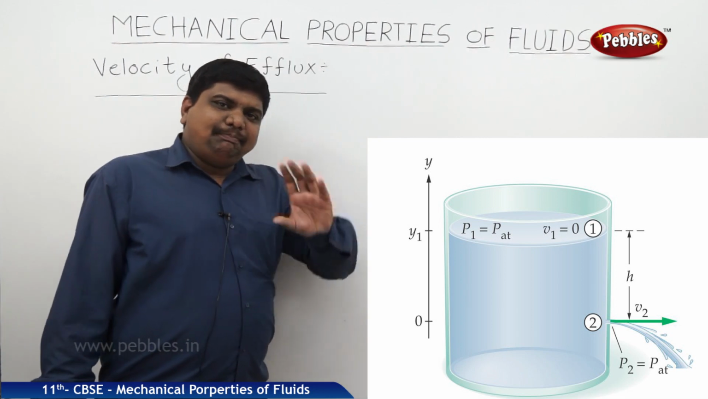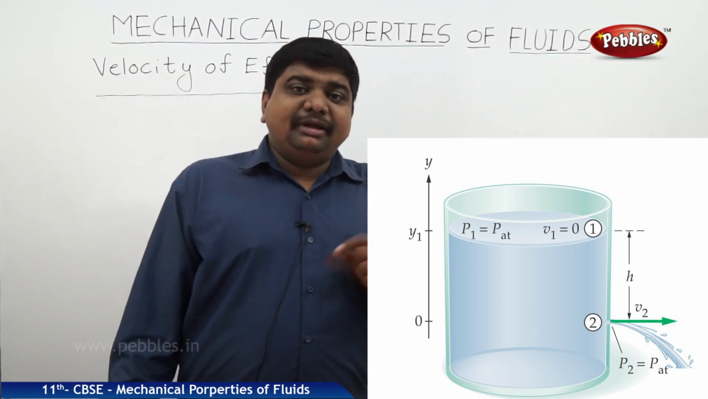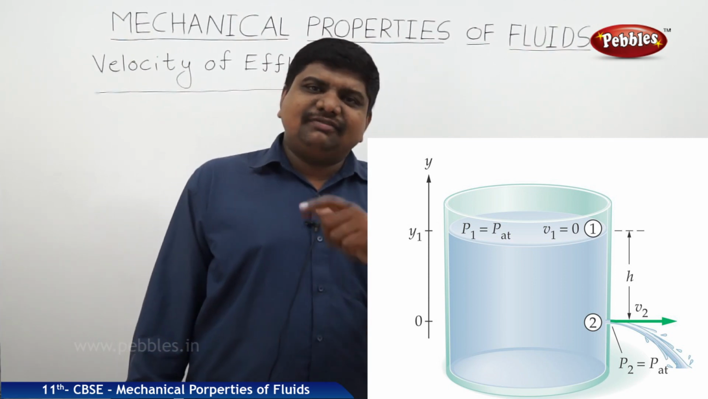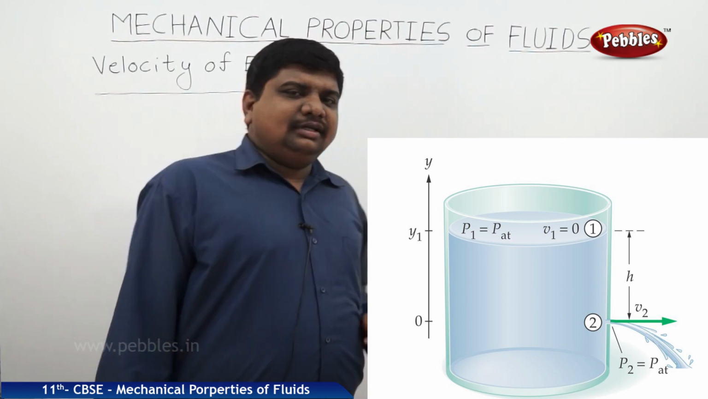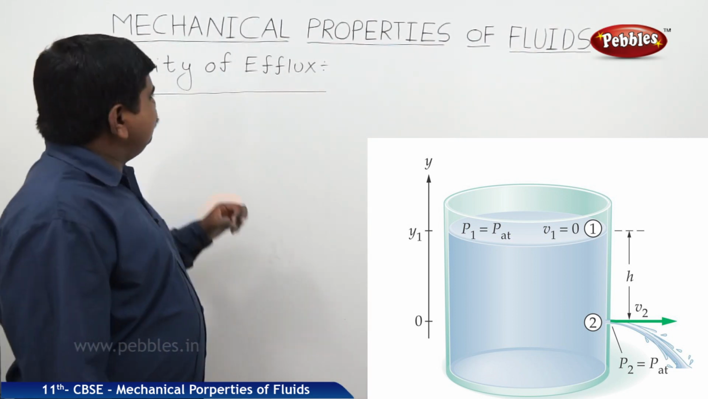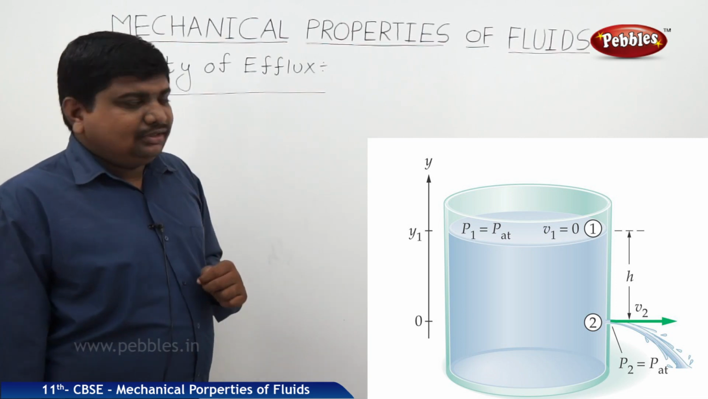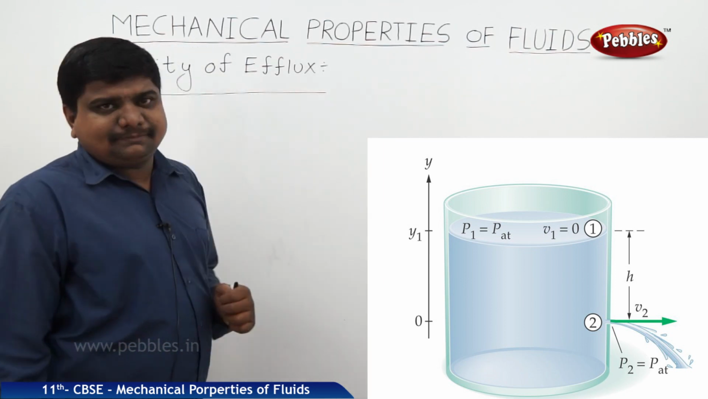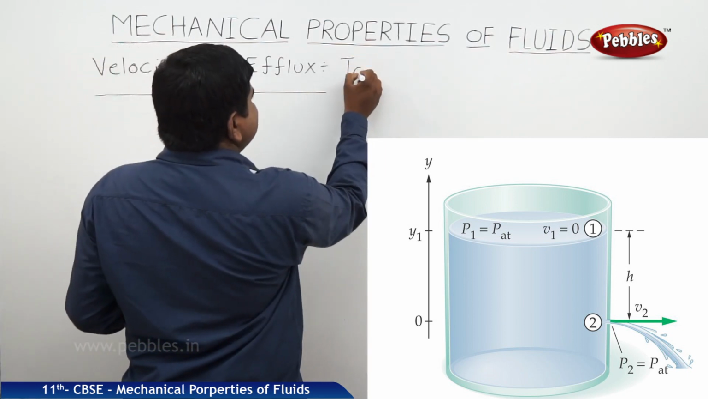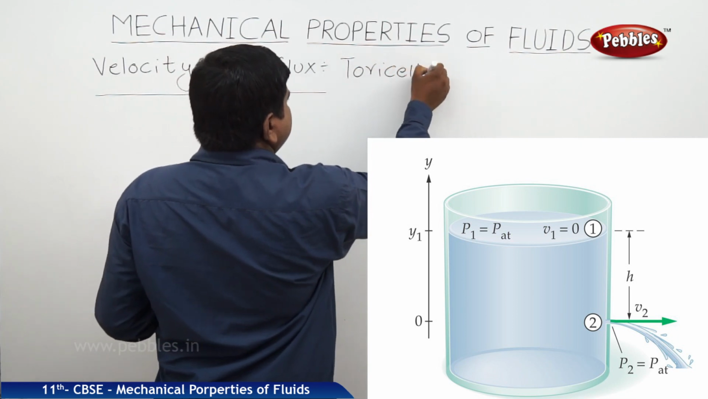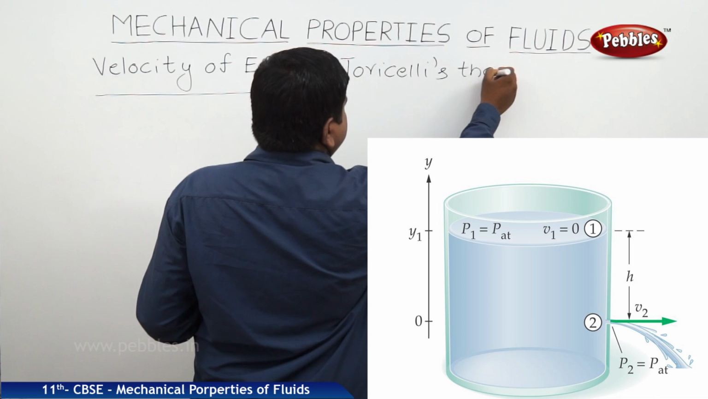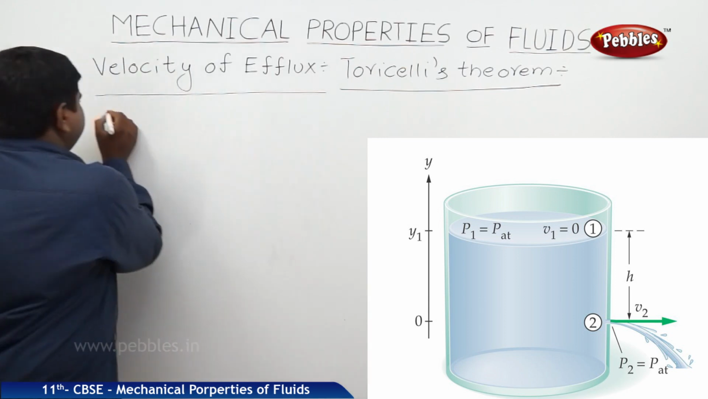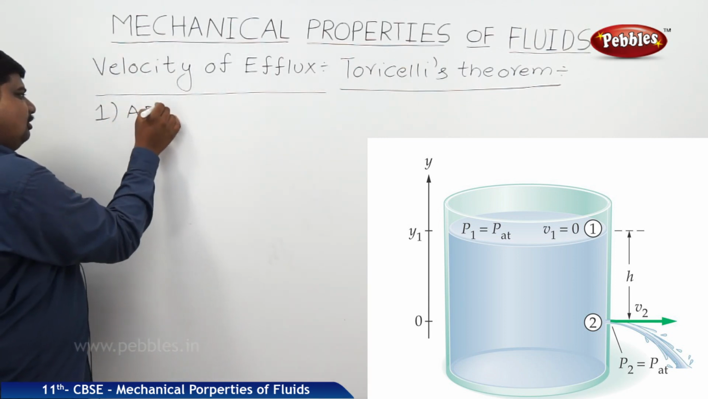Now we will discuss the applications of Bernoulli's principle. Bernoulli's principle is almost a consequence or analogous to the law of conservation of energy, and many applications are available that we can observe in case of Bernoulli's principle. One of the first examples is the velocity of efflux. It is also called Torricelli's theorem. This is an application of Bernoulli's principle.